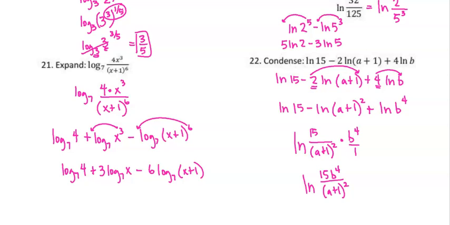So again, your rule of thumb is if you're adding and you're trying to condense, everything that's being added goes in the numerator, everything that's being subtracted goes in the denominator.